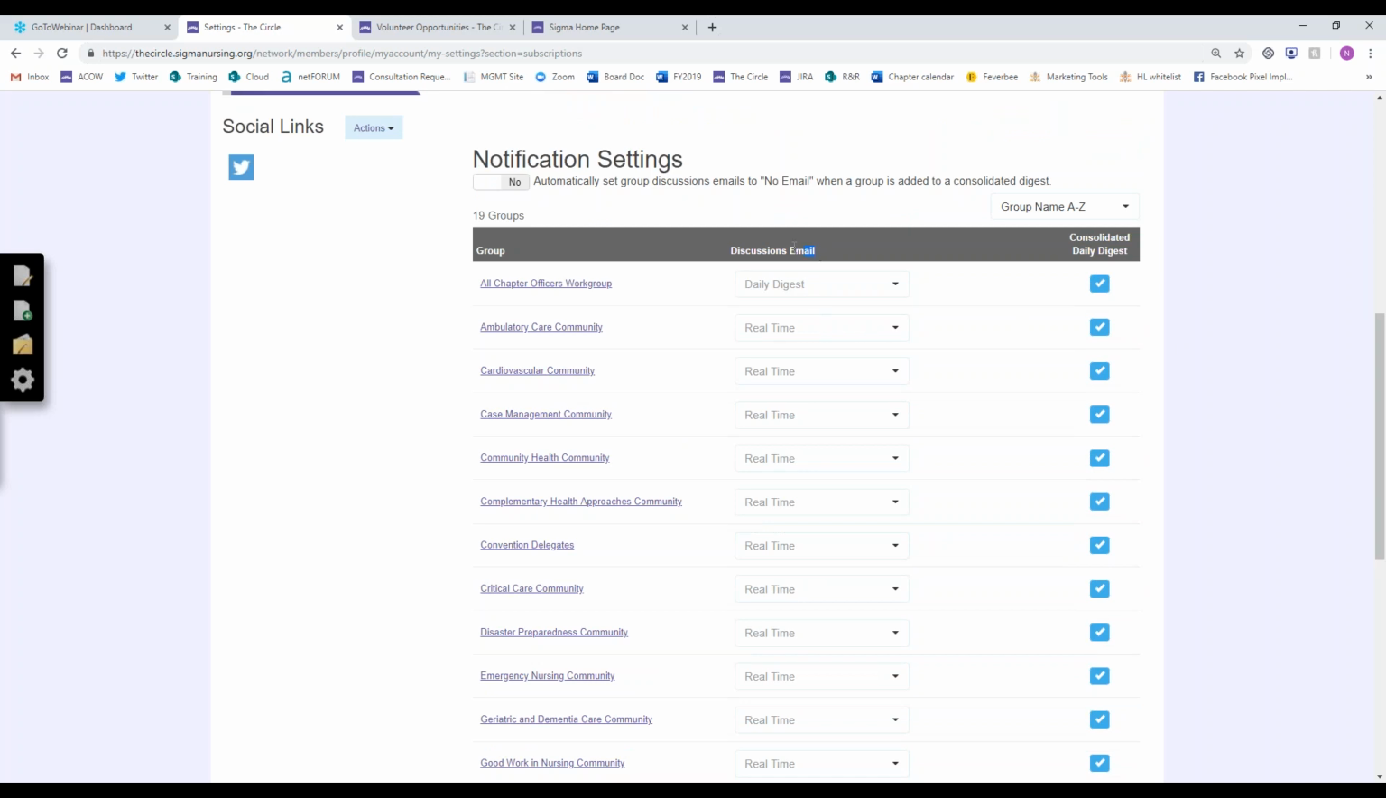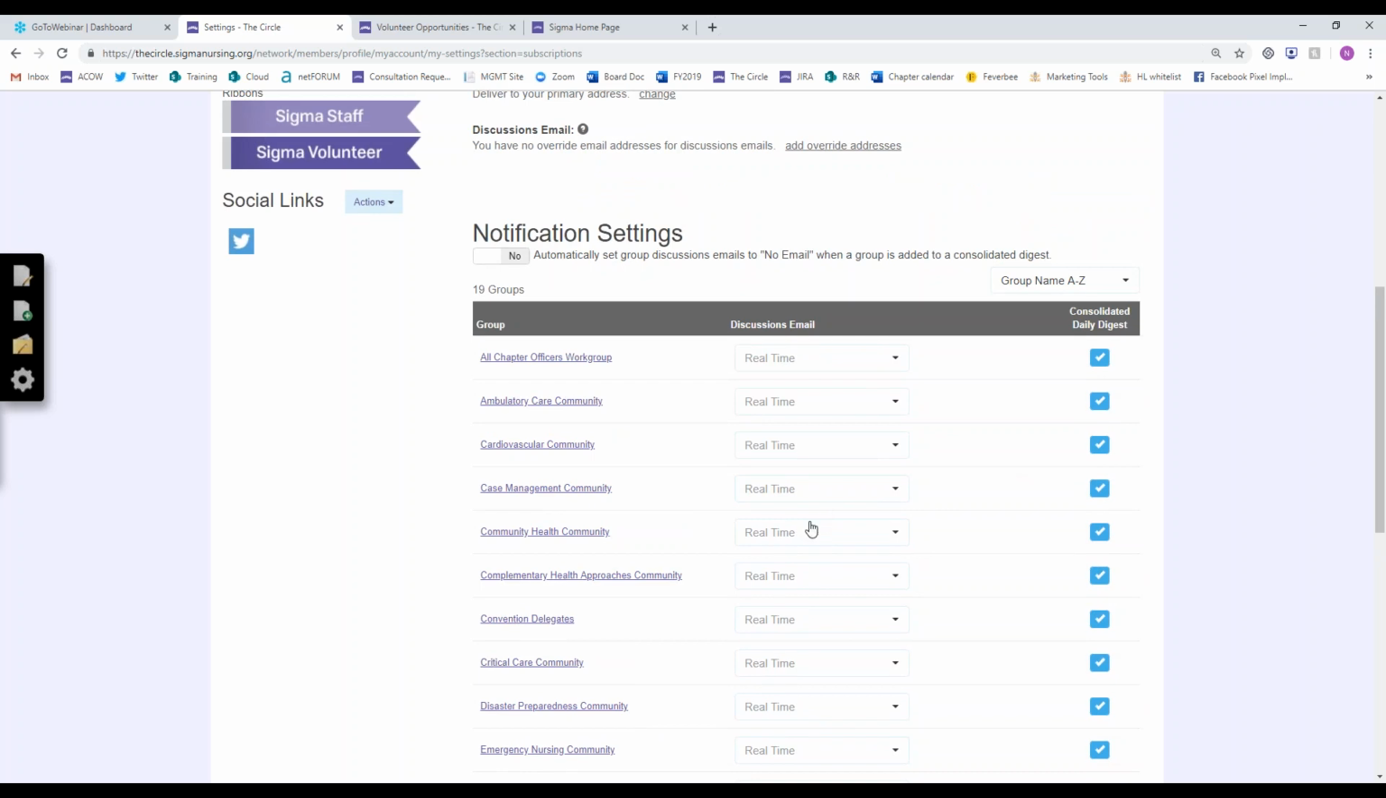The important thing to remember is then to change your discussion email. So you can see that I've added these 3 to my consolidated, but it did nothing over here to change my subscription. So what this means for ambulatory care is that I will get my consolidated. I will also get my email in real time because that's what I have set. So if you add things to your consolidated digest, it's important to come in here and then change these to no email. Otherwise, you'll get a separate email from ambulatory care and you'll get it pulled into your consolidated digest. But for me, I like to get a consolidated digest, and I also just like to get all my conversations in real time. So I get lots of emails every day from the circle, and I'm a-okay with it.